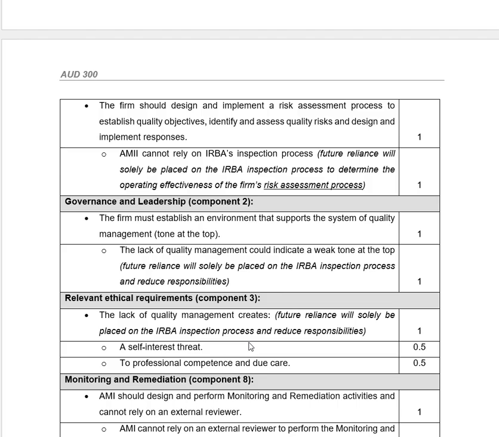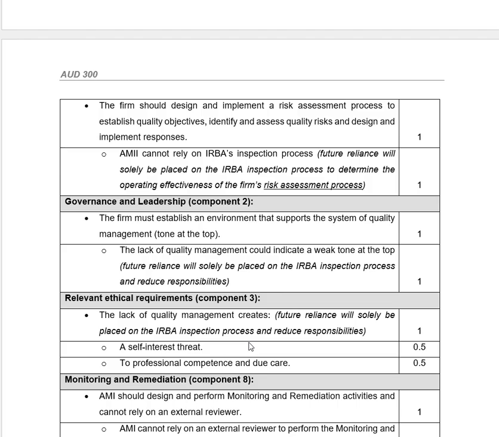Why are professional competence and due care raised here? It is because it is known that as a professional, you cannot use information that you've obtained from another source, but you need to do your own work that you're going to rely on. So by not using your own work that you're going to rely on, it raises a concern in terms of your professional competence. Can you even do your own work with regard to the subject matter? So that's why there's professional competence and due care.